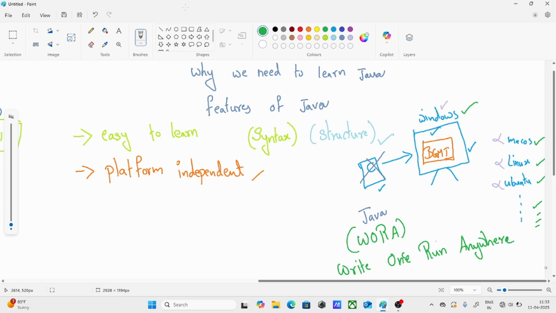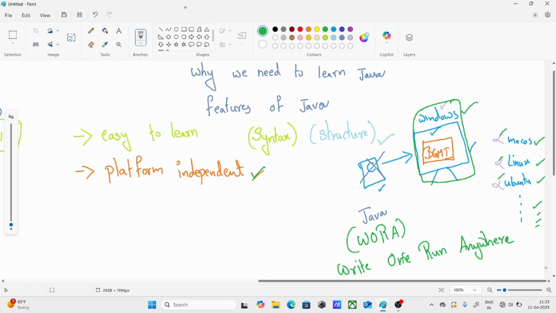Java follows this WORA concept. In one place you write, so if you write in Windows, you can run that in Mac, Linux, Ubuntu, anywhere. I hope you understood about platform independent. What do you mean by platform independent? You can create an application in one system and run it in multiple systems. It is not dependent on the platform here.